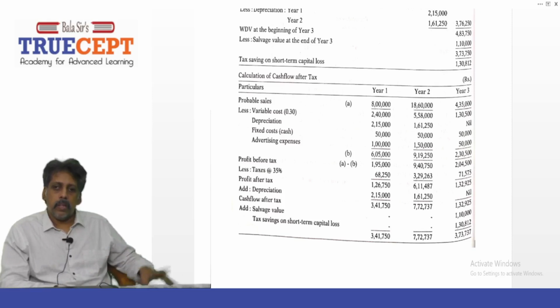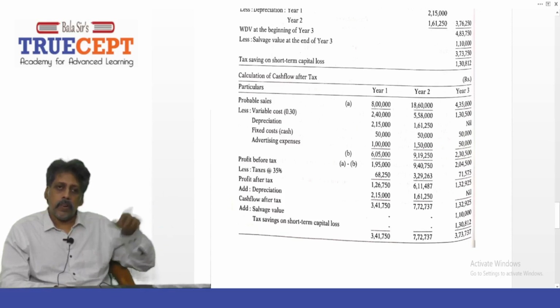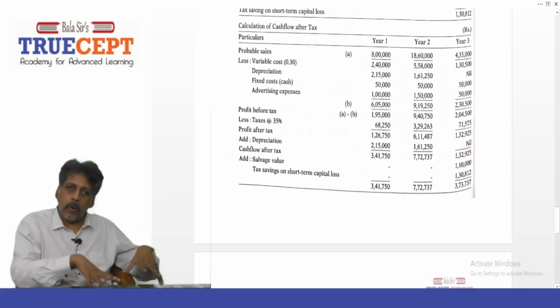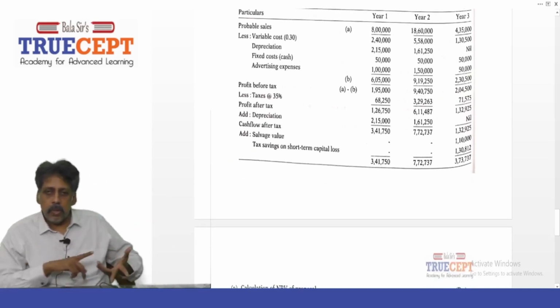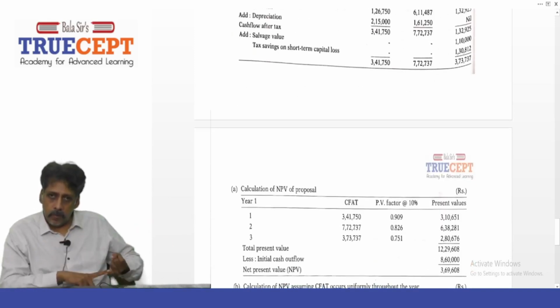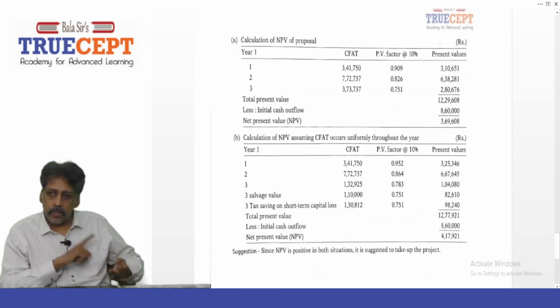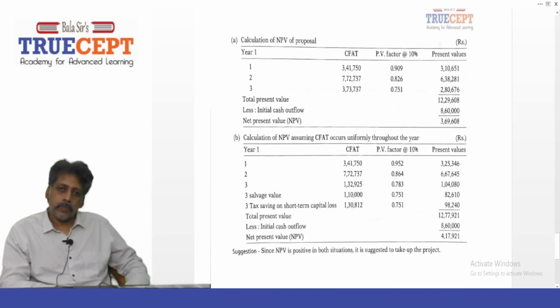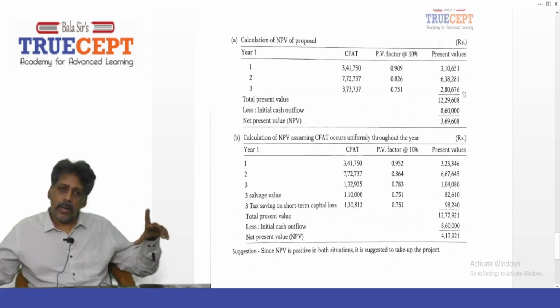Now place the discount factors. Normally we assume the cash flow occurs at the end of each year. So into 0.909, then into 0.826, and into 0.751. Now how much do you get in present value for year 1? 3,10,651. Year 2? 6,38,281. And year 3? 2,80,676.